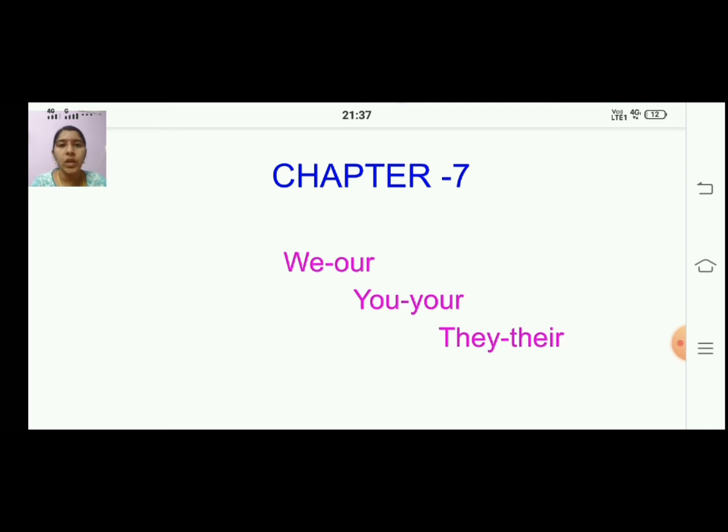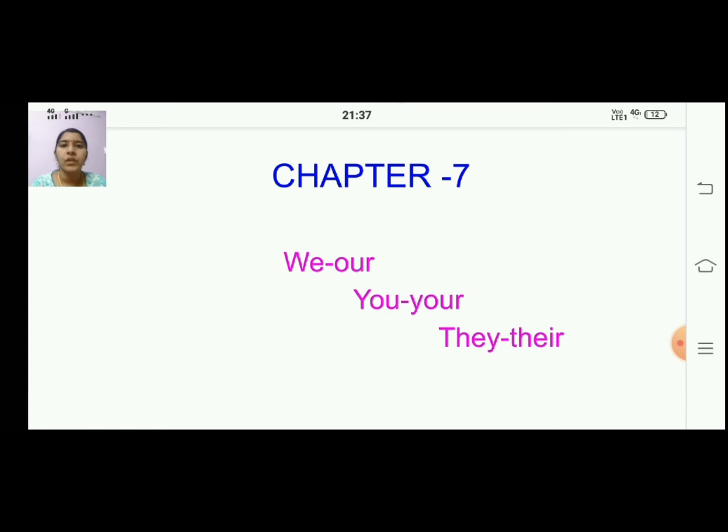Whenever you see you, Y-O-U, you're going to replace it with your. Whenever you see they, you're going to replace it with their. These are the things you should remember to do this chapter.